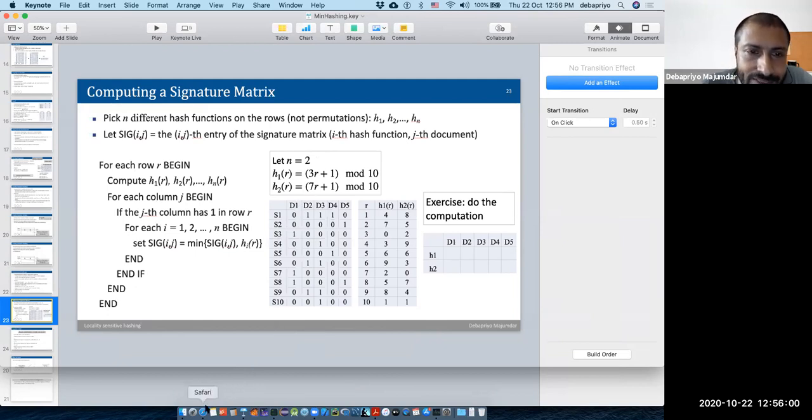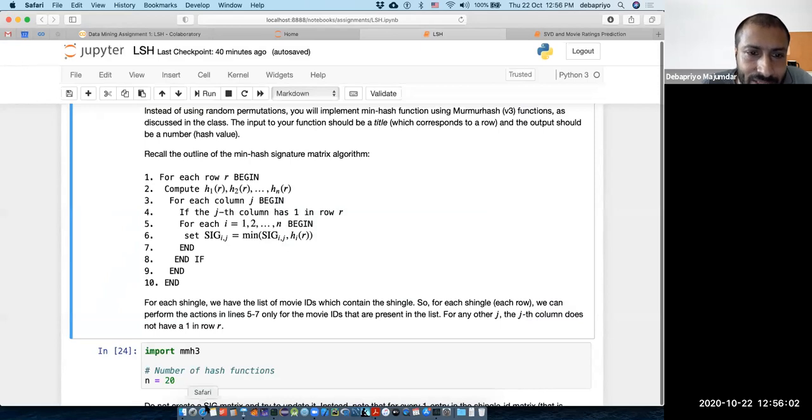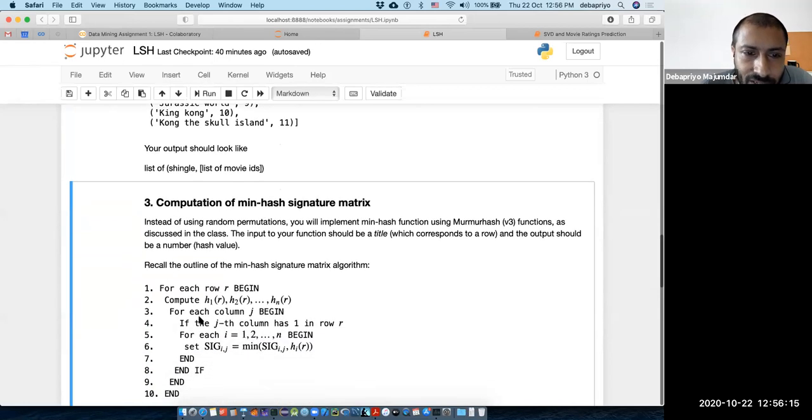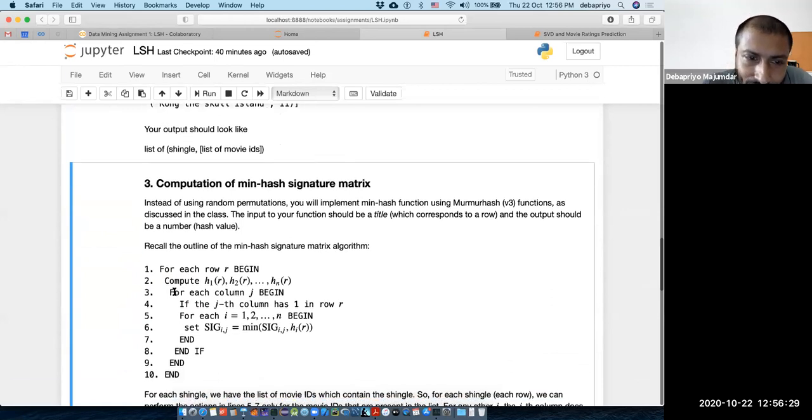Well, in our case it's actually easier, because we have each shingle and a list of movie IDs corresponding to it. So for every shingle, all the movie IDs in my list are actually ones. So for every shingle or every row, I have all the columns j for which the entry is 1.